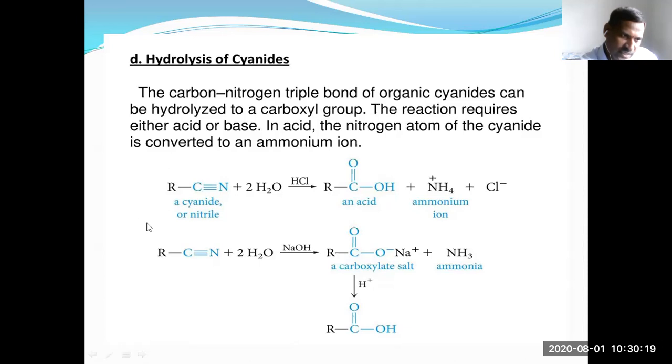So you can take the C2H5 group. The cyanide is ethyl cyanide or propane nitrile. This is hydrolyzed in the presence of acidic or basic media. The final product is propanoic acid, with the group C2H5, so a total of 3 carbons. The 3-carbon acid is named propanoic acid.